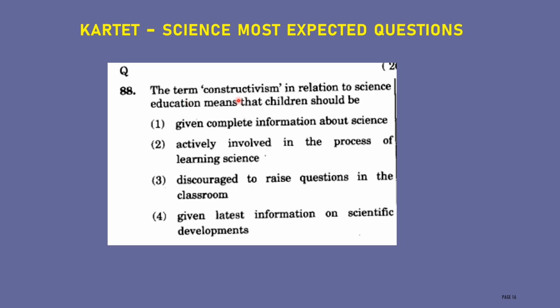The term constructivism in relation to science education means that children should be option 1, given complete information about science. Option 2, actively involved in the process of learning science. Option 3, discouraged to raise questions in the classroom. Fourth one, given latest information on scientific developments. Correct answer is actively involved in the process of learning science.